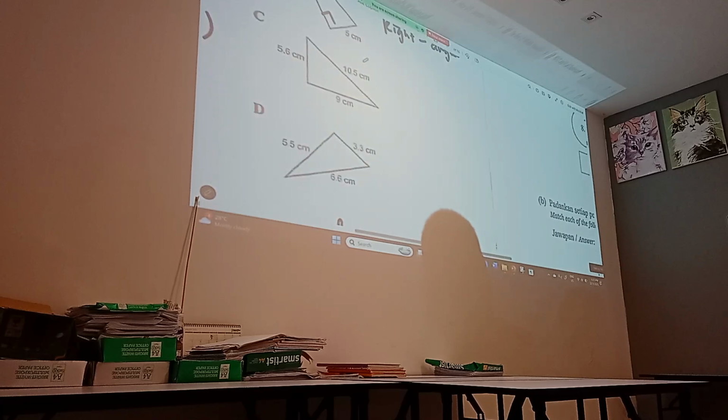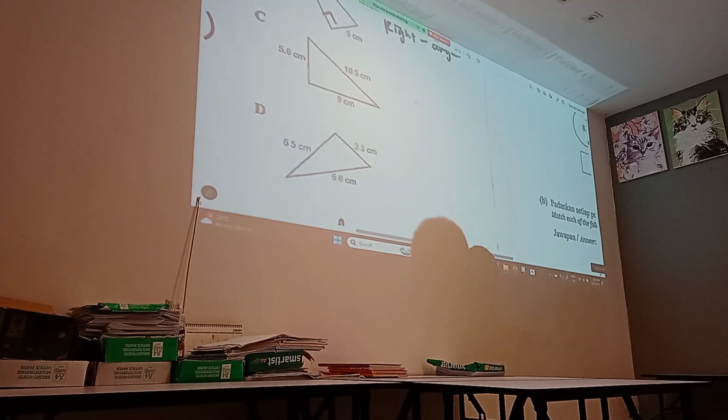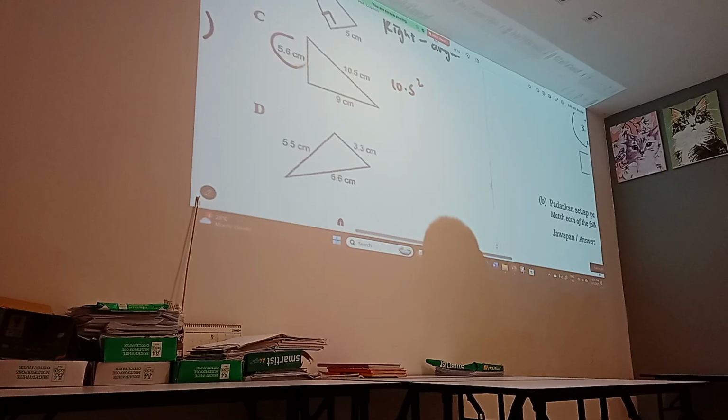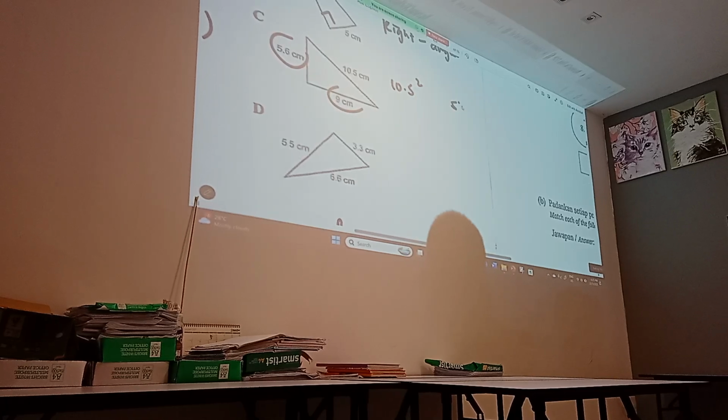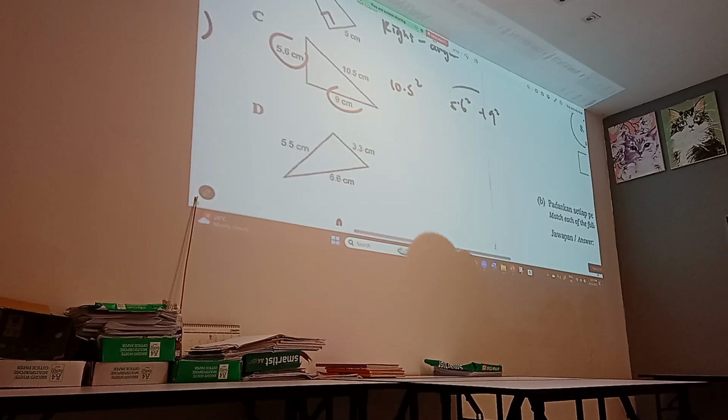This one is decimal. Is this true or false? Definitely this is not a right angle already. Okay? Right angle cannot form decimal. So the reason how we prove this is we pick the longest one. The longest one is 10.5. 10.5 squared. Yeah? And then you plus these two. 5.6 and 9 squared. And you tell me the relationship, whether it's greater than or smaller than. You press your calculator this part first, then only you compare.